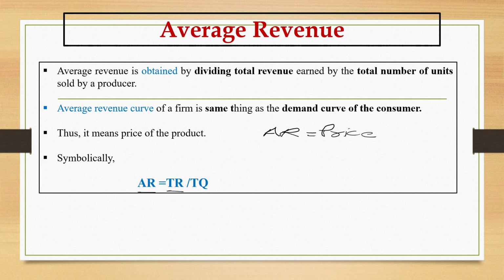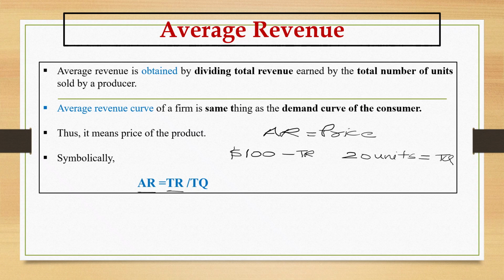in our previous example, what was the total revenue? The total revenue earned by the firm was $100. This was the total revenue. And what was the total quantity? 20 units. Just in our previous slides, I have explained to you. So the total quantity was 20 units.